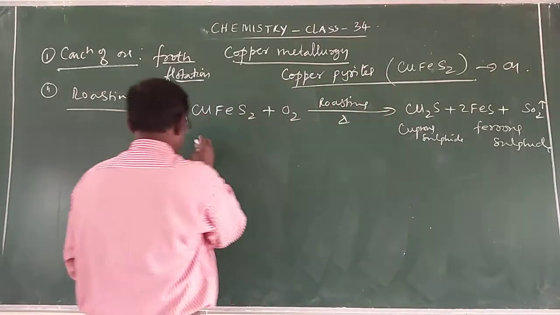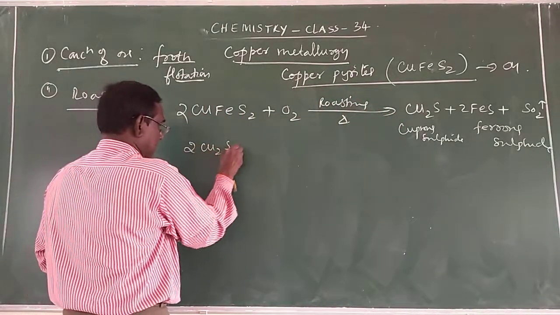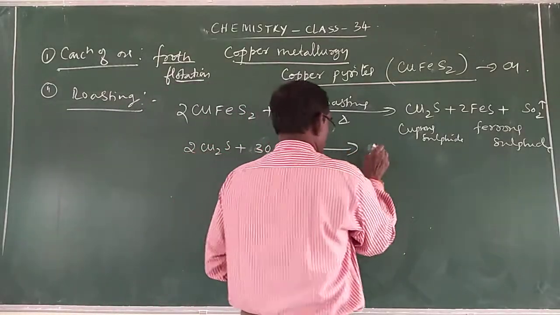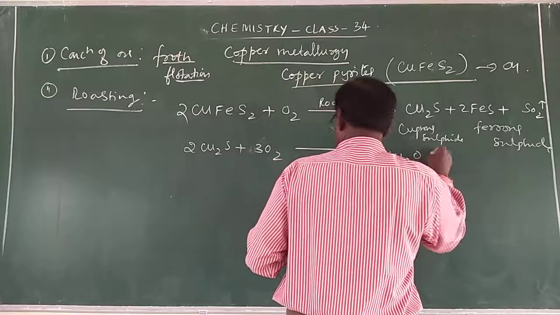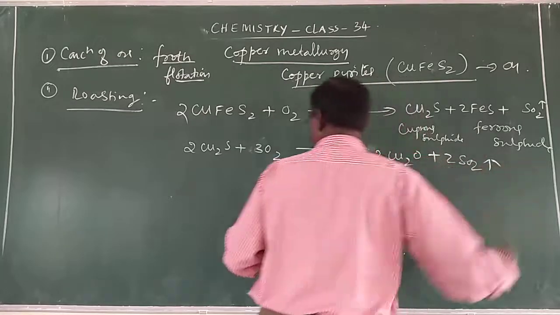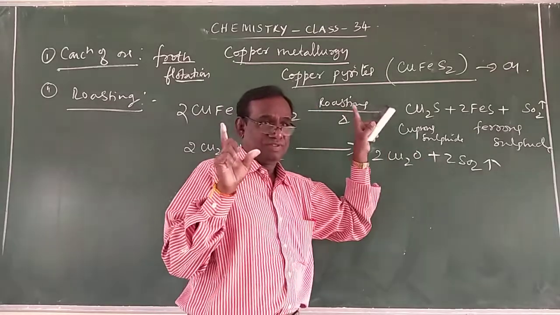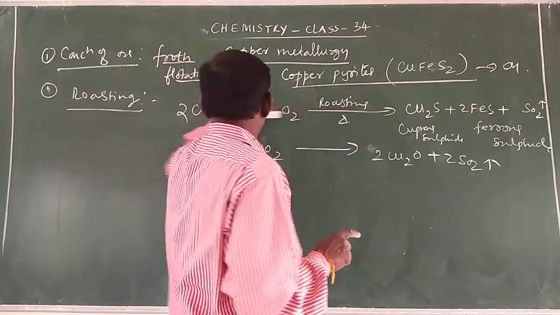Here itself, 2Cu2S plus 3O2 gives 2Cu2O plus 2SO2. So some of the cuprous sulfide is converted to cuprous oxide. These are the two steps that take place in roasting.